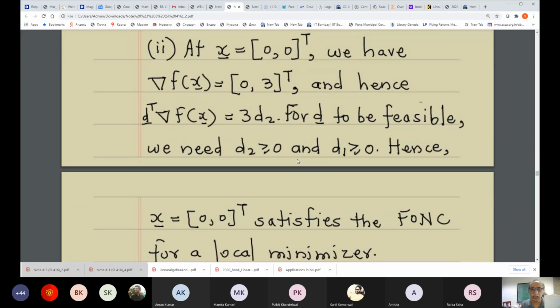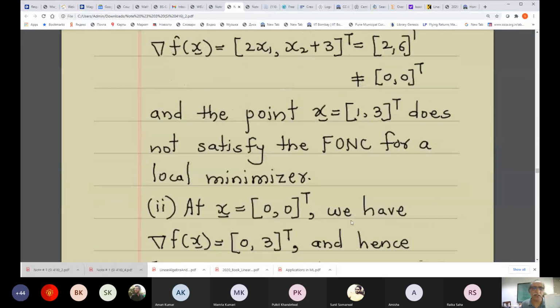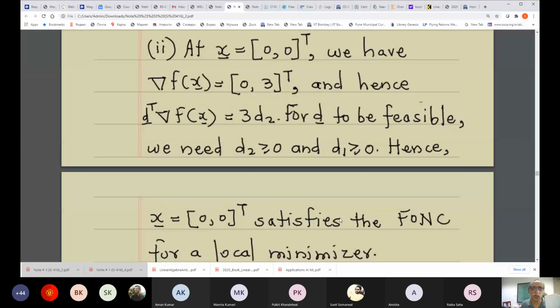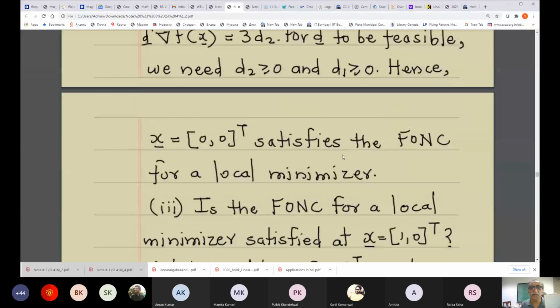Is this understood, or do you want me to go over it one more time? I did not receive any response, so I presume you have understood what I said. This is also a relatively simple case. Now let us look at a third case, which I decided to include as well. I hope this is understood.